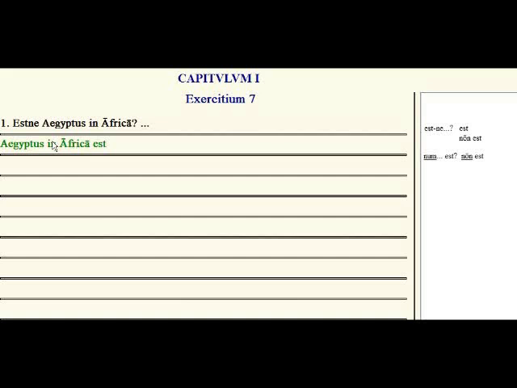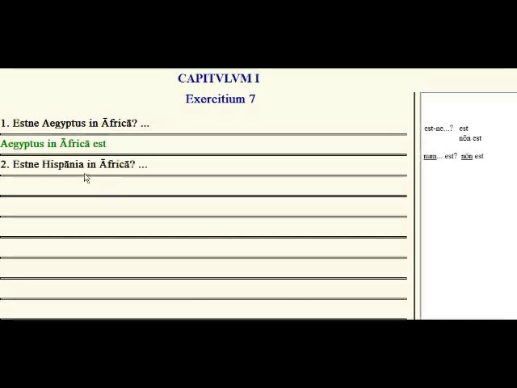Now, often your answer may not be exactly like Orberg's answer. There's a little bit of flexibility here, but you want to try to match your response as closely to his as possible. So if you said Aegyptus est in Africa, that's correct. But after you see the response that Orberg gives, cover it up and try to answer the question as he answered it to get practice with good Latin style.